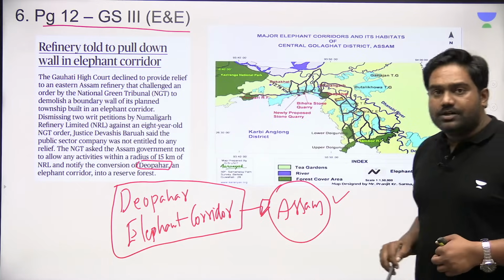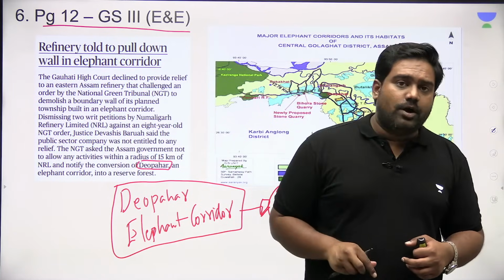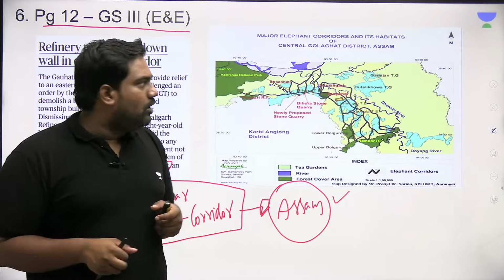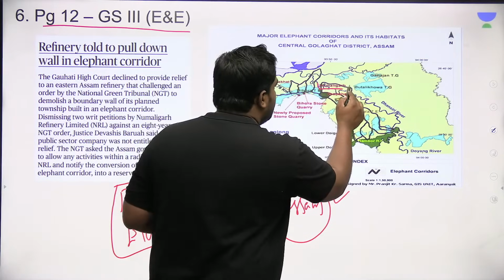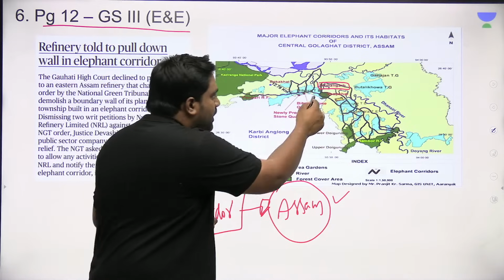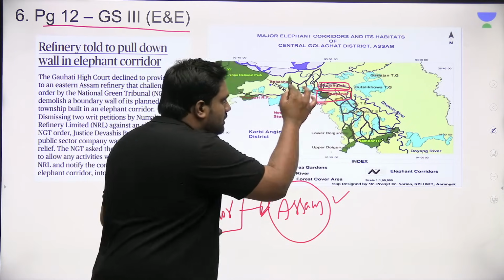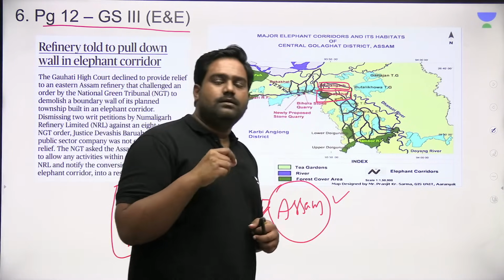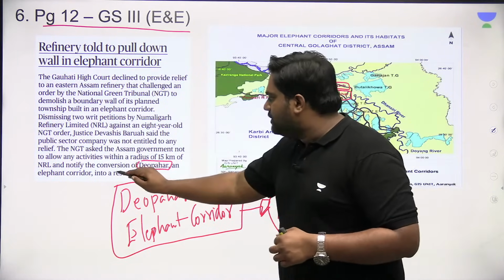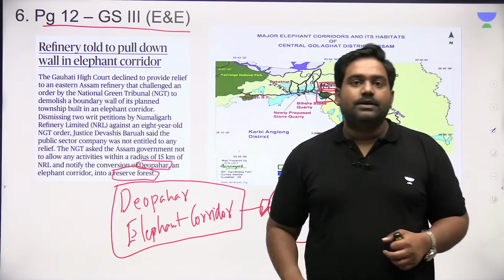It is in the news because near this elephant corridor, there is an oil refinery, a very important and quite popular oil refinery, the Numaligarh oil refinery, present over here in Assam. Right next to it, you have this forest area, the Deopahar forest region. Now it is being set up as a reserve forest.